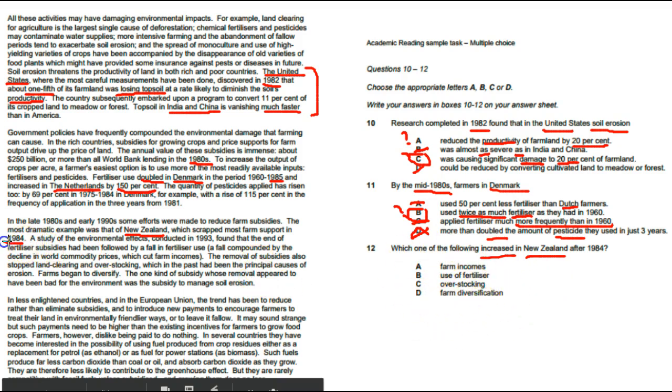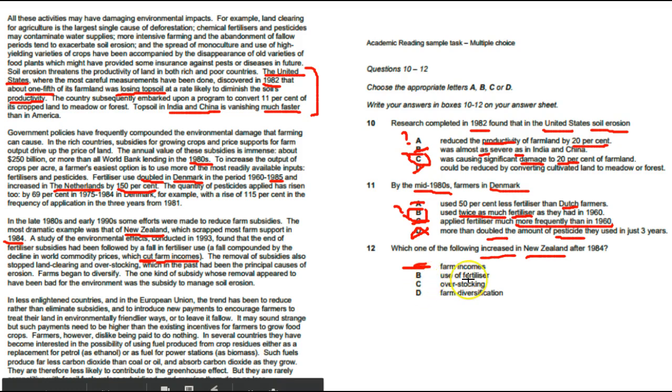Here we have 1984. A study of environmental effects noted that. So here we have farm incomes. We need to find out if farm incomes increased or not. We're going to look for the words farm incomes. Alright, reading on, found that end fertilizer subsidies, followed, prices, cut the farm incomes. I have it here. What do I have before farm incomes? We have the word cut. Does cut equal increase? No. So I'm going to eliminate this answer.